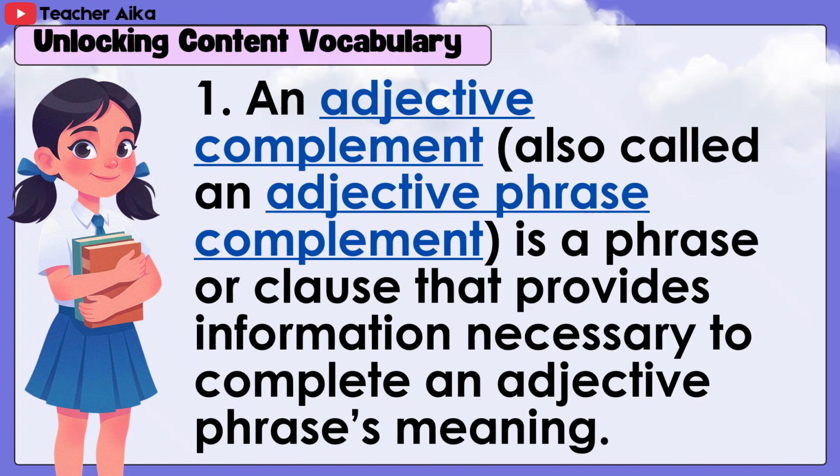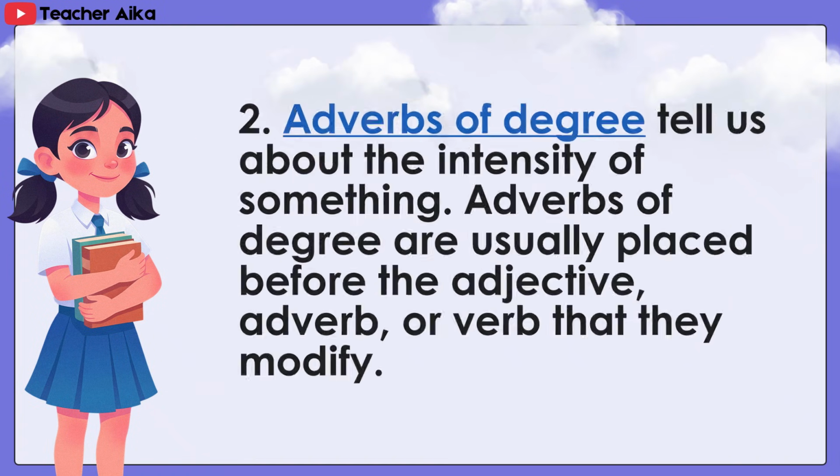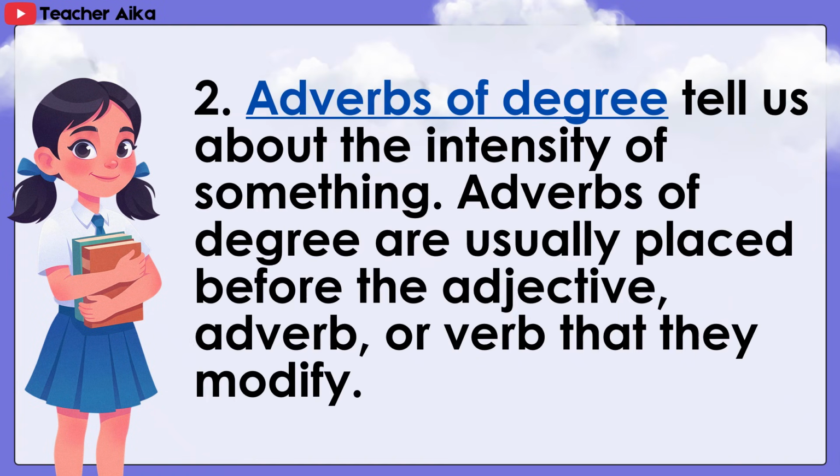Unlocking content vocabulary. 1. An adjective complement, also called an adjective phrase complement, is a phrase or clause that provides information necessary to complete an adjective phrase's meaning. 2. Adverbs of degree tell us about the intensity of something.